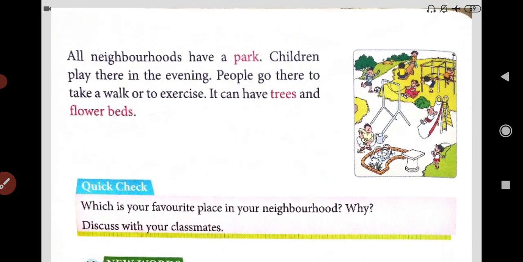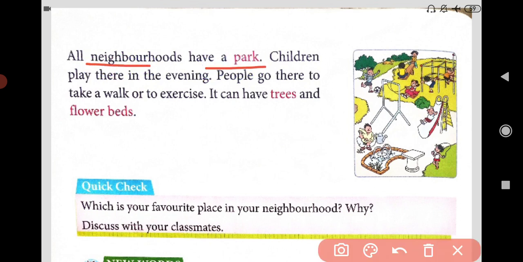All neighborhoods have a park. See, in all neighborhood areas, they have a park. Yes, a park is there, a children's playground is there, and children go there to play. Children play there in the evening. And in the evening, what do they do? Children play in the park.